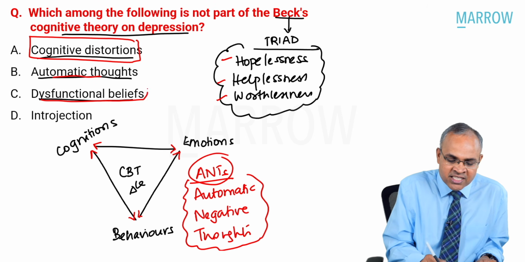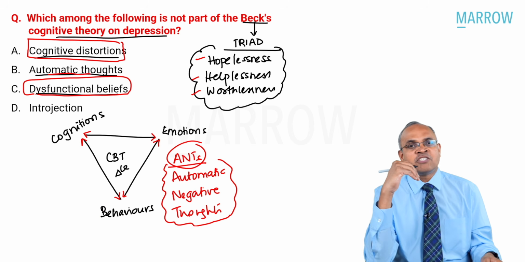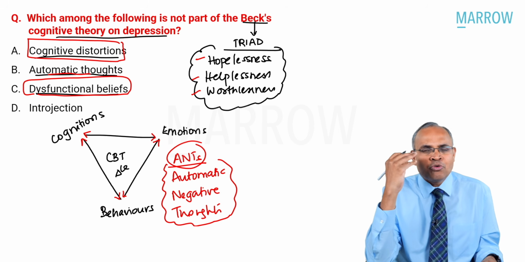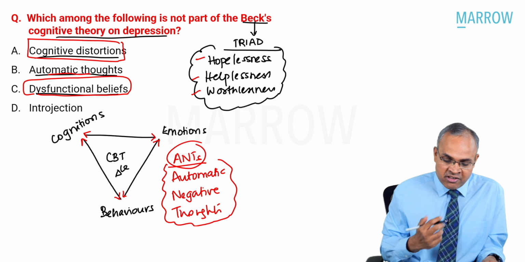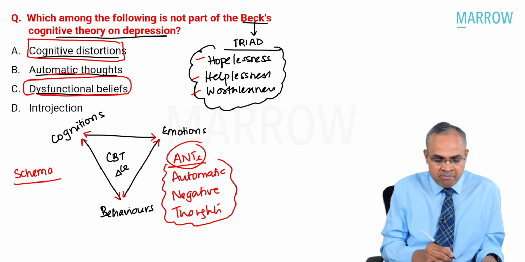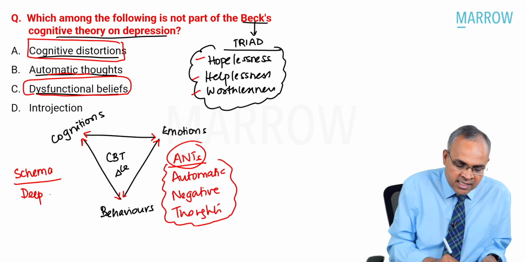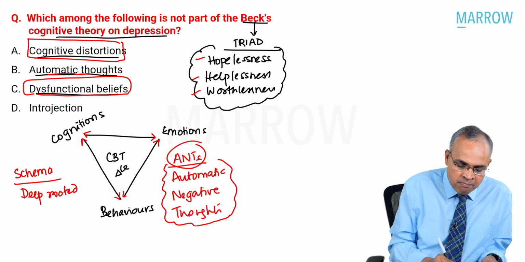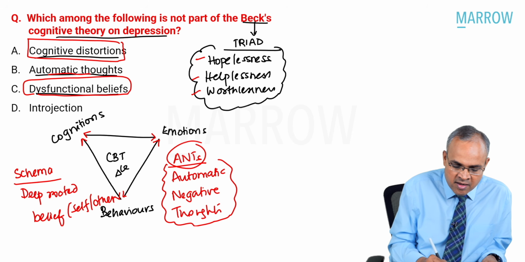What about dysfunctional beliefs? Now, when I'm talking about dysfunctional beliefs, you can have a very superficial belief or a very core belief. These core beliefs are what are called schemas. There's a word called schema. What is a schema? It's a deep-rooted belief which we carry about our own self, others, and the world around us.